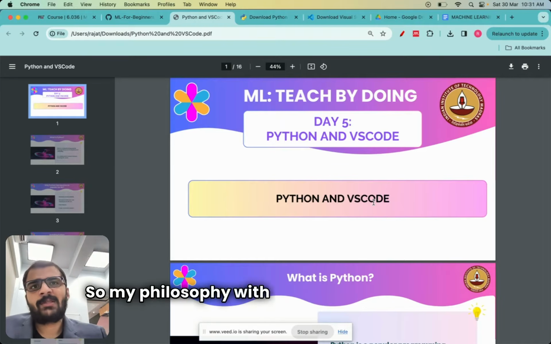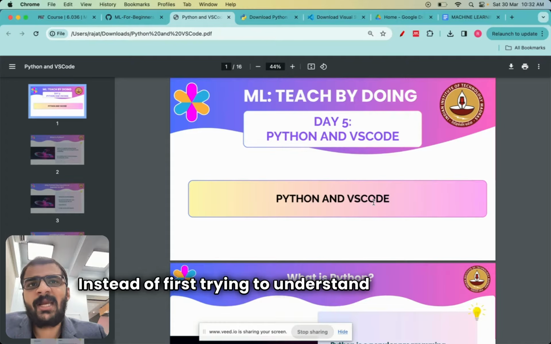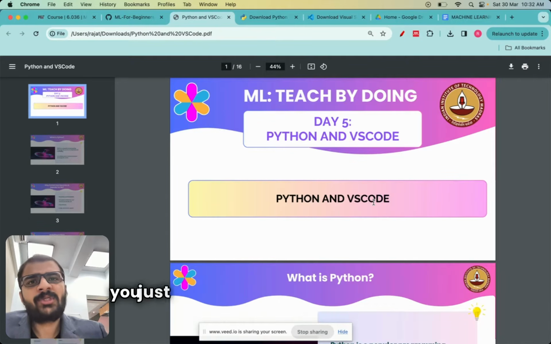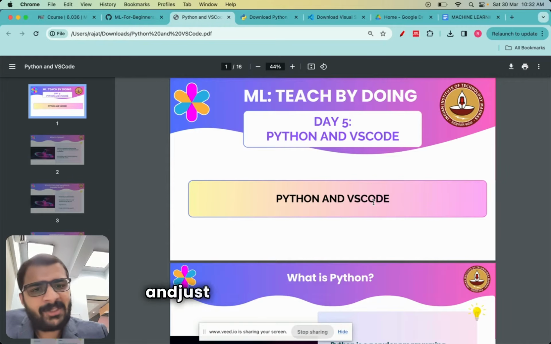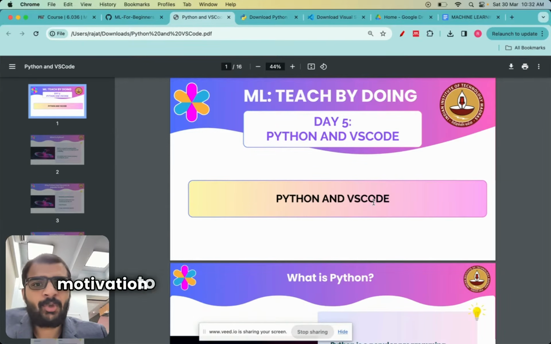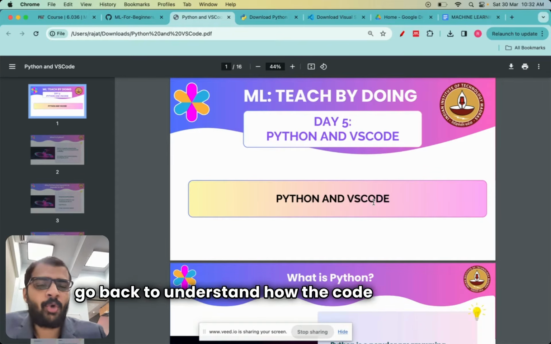So my philosophy with coding is pretty simple. Instead of first trying to understand every single thing, you just run a code which works initially. You can maybe copy it from somewhere and just run it on your machine. When that code runs for the first time and you see the output, you get a lot of motivation to continue learning further. And then you can go back to understand how the code was written.